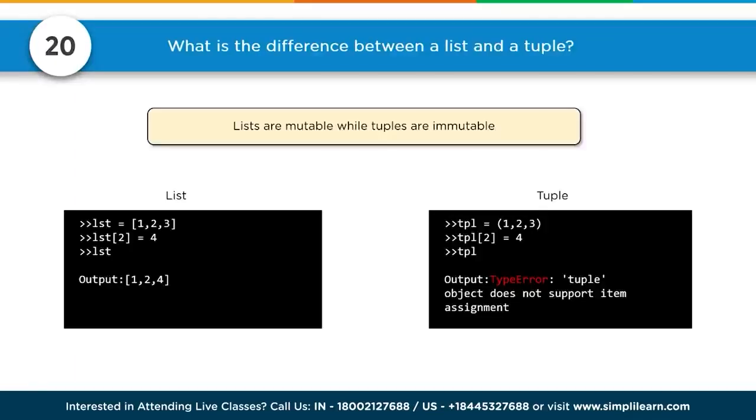Number 20. What is the difference between a list and a tuple? Lists are mutable while tuples are immutable. And you can see an example down here where I have list equals 1, 2, 3. Square brackets denote it's a list. List of 2 equals 4, and I print it out and I now have 1, 2, 4. If I do the same thing with the tuple, I get an error, because you can't change the tuple 1, 2, 3 into 1, 2, 4. You have to completely reassign tuple to a new value.